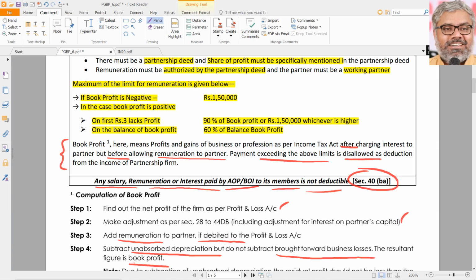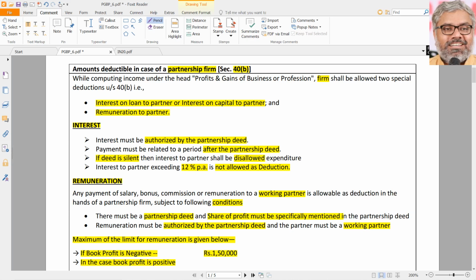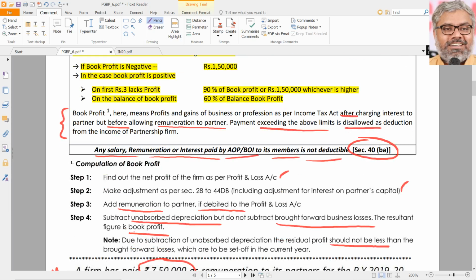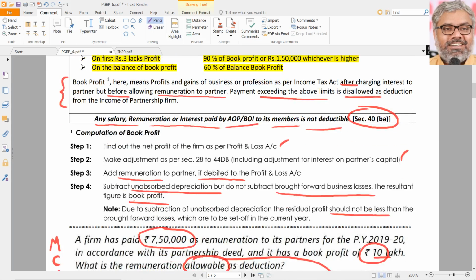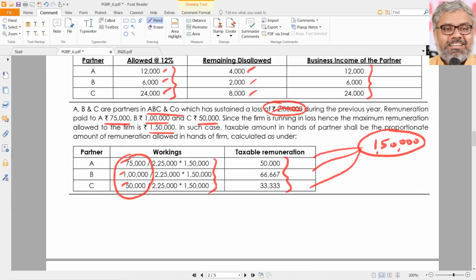40B allows interest and remuneration to partners as a deduction to the partnership firm. But 40BA disallows any such interest or remuneration by AOP or BOI to its members; that is not deductible under 40BA. Naturally, somebody will also ask a question or a doubt may come.